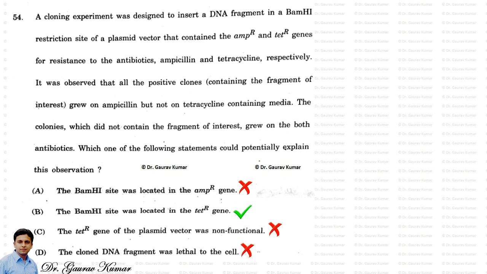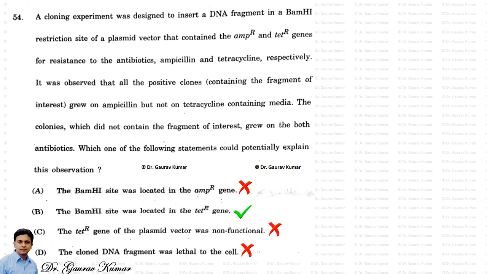That is, the BamHI site was located in the tetracycline gene. Why? Because upon transformation with the insert, when the BamHI site was used, the tetracycline gene of the plasmid was disrupted, so all the transformed colonies were able to grow on ampicillin but not on tetracycline.